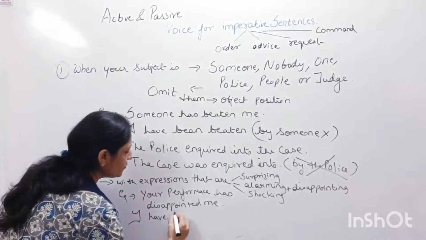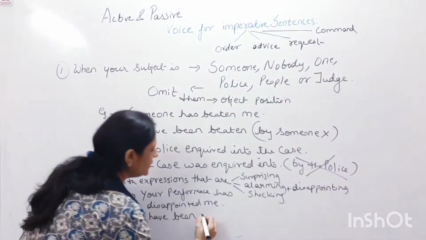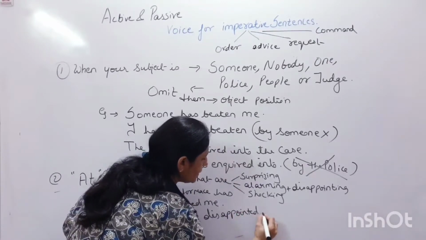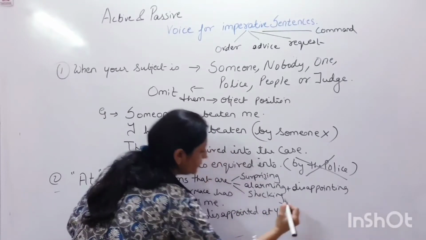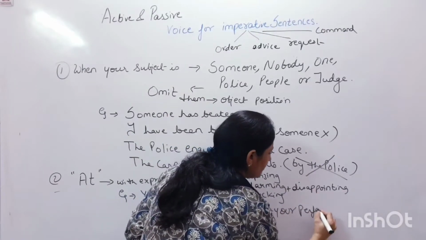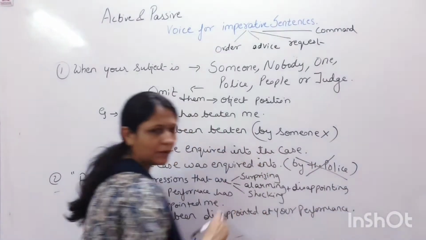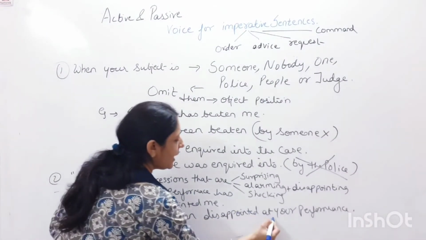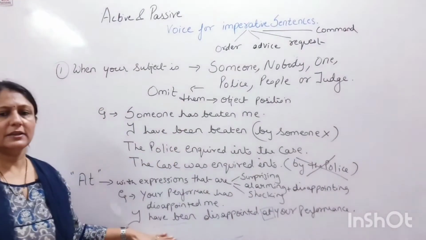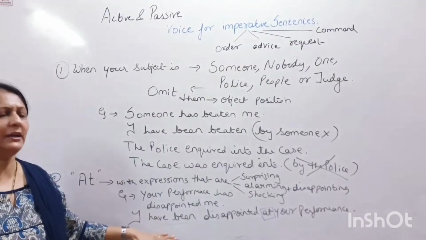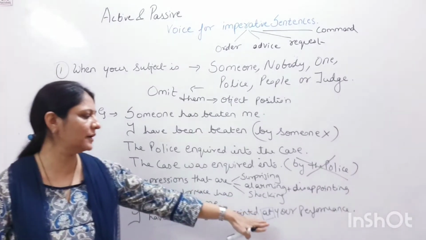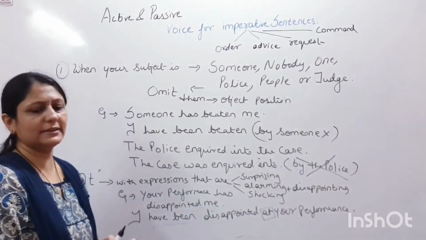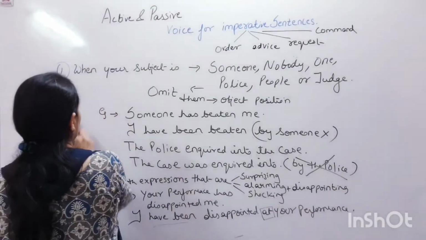I have been disappointed at your performance. Now can you make out? I have been disappointed at. See, because the sentence was about disappointment, here I have used the word at, not by your performance. Now I'll give you another example for the same kind of sentence.